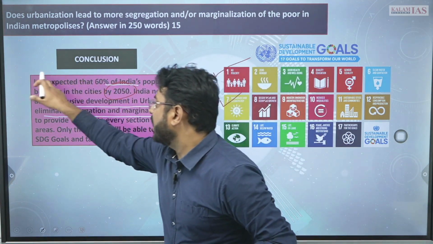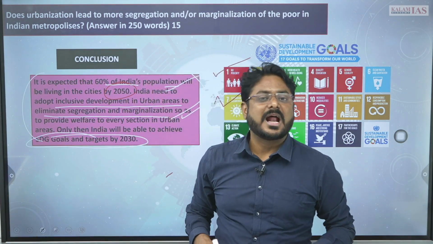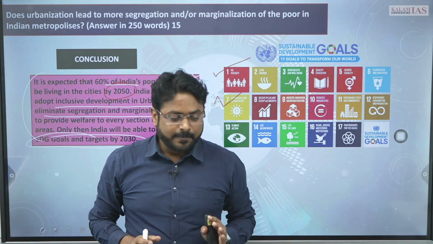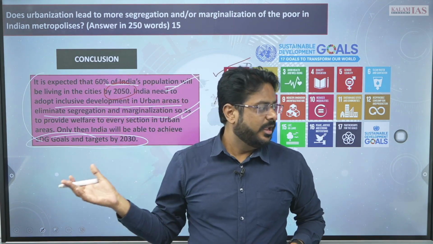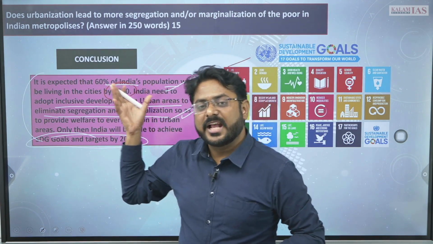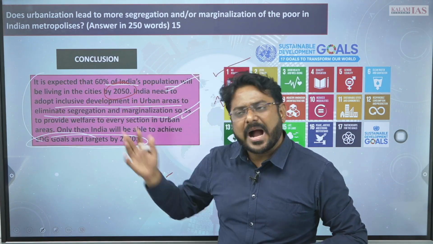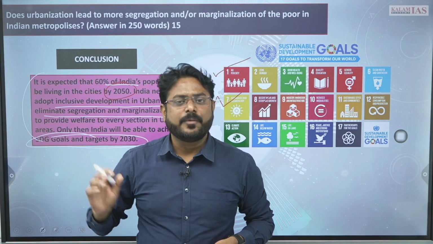And when you focus on this, then only you can achieve the Sustainable Development Goals and the targets by 2030, right? So in this way you had to explain, in this way you had to write your answer. Okay, we will discuss the remaining questions also in further classes very soon, right?